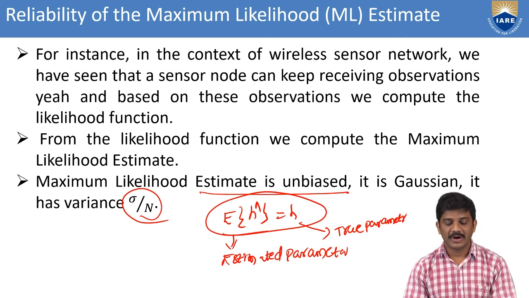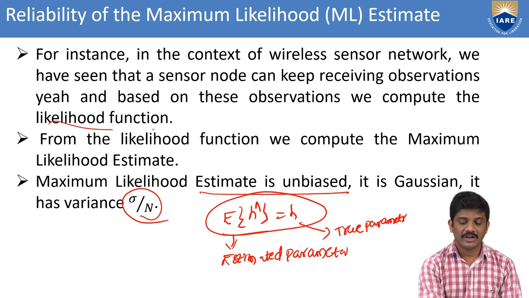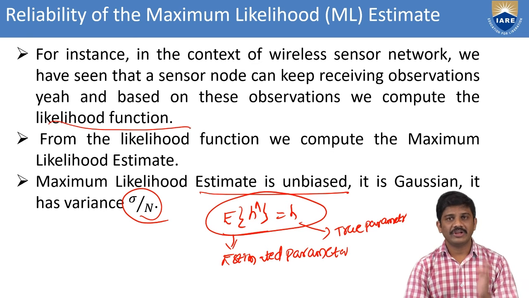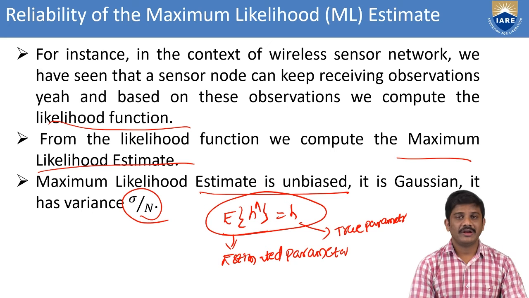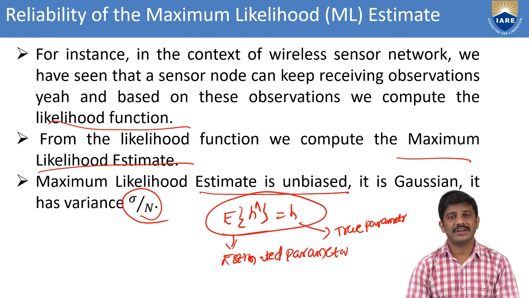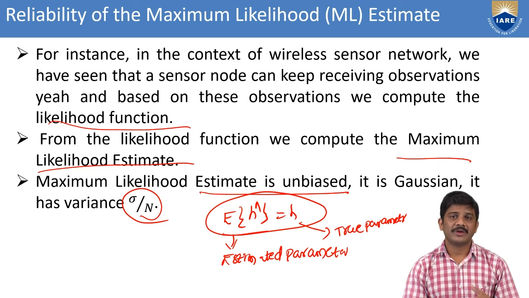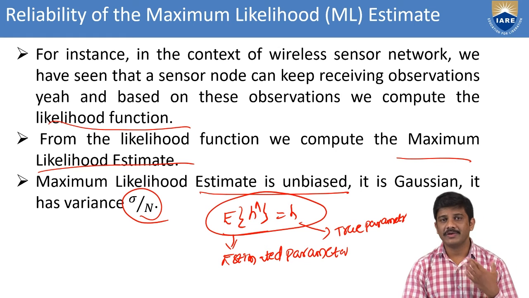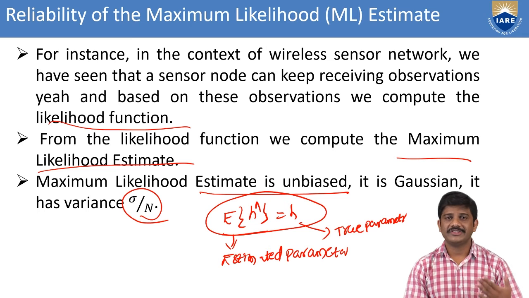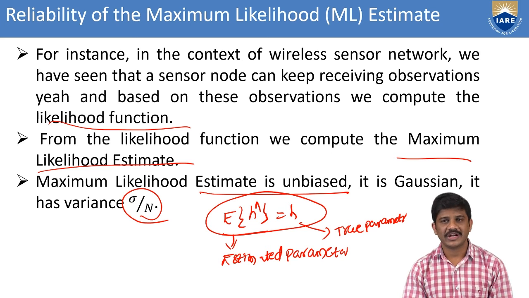There we can take multiple numbers of nodes. Then we take the observations, compute them, and go with the likelihood function. From the likelihood function, we get the maximum likelihood function. Clear? Here, first of all, we are taking the simple observation model in the wireless sensor network. Then we take multiple observation models. From the multiple observation models, we consider the likelihood function, and from that we go to the maximum likelihood function. That we also discussed in the previous sessions. You can go through that session and understand easily.